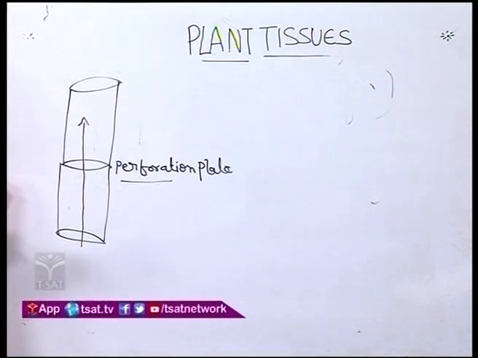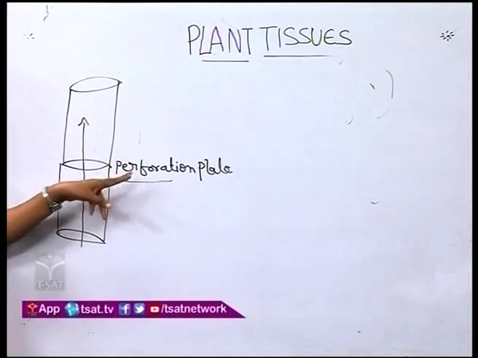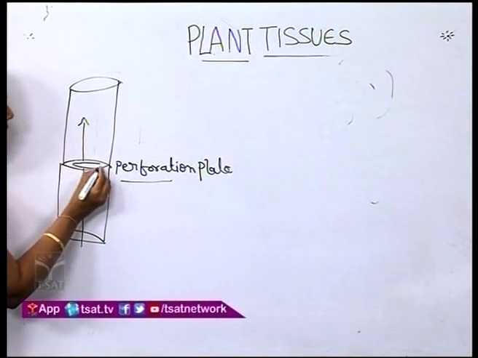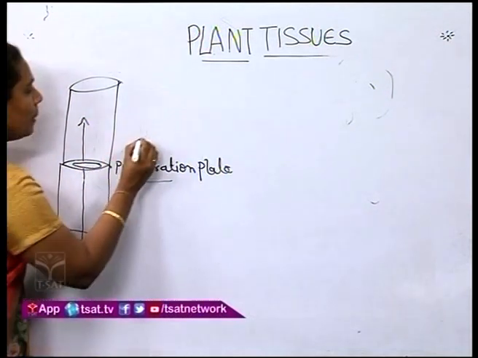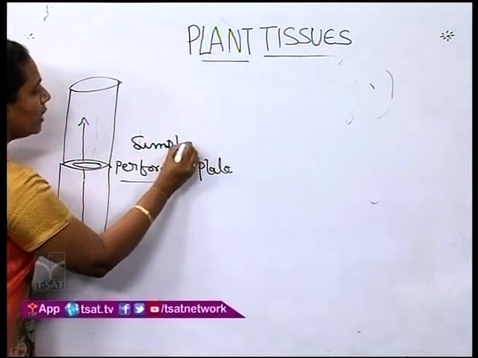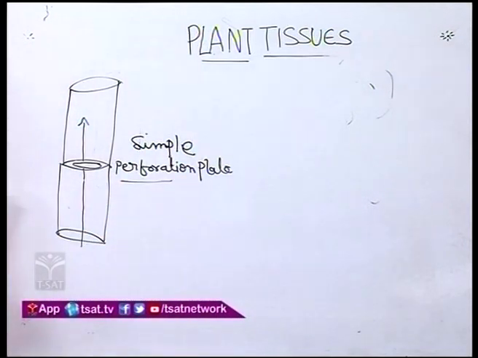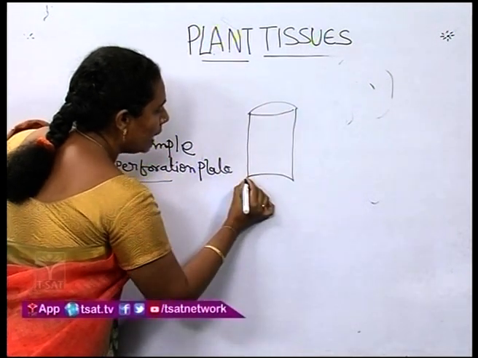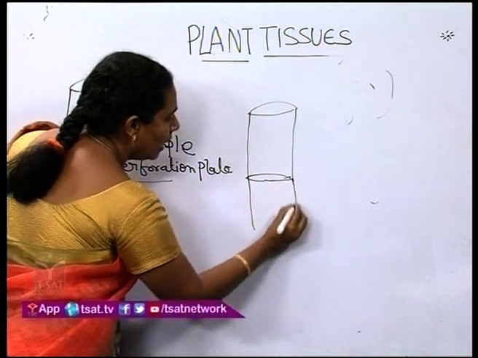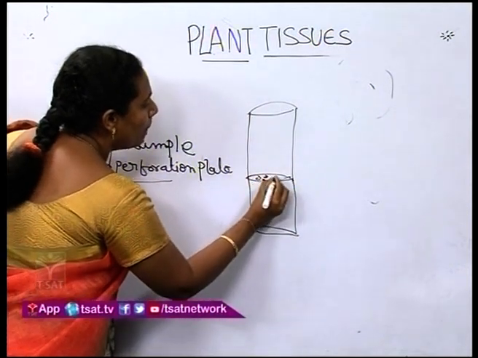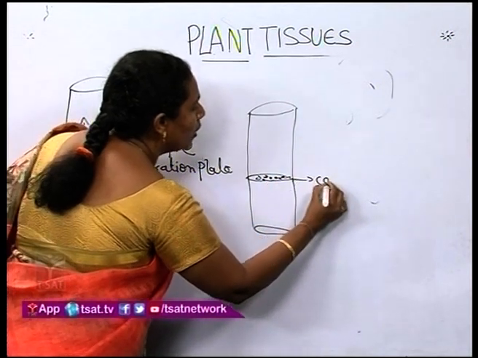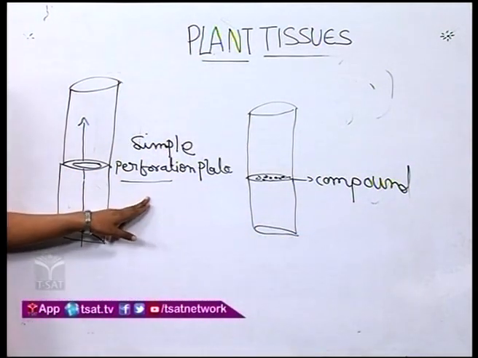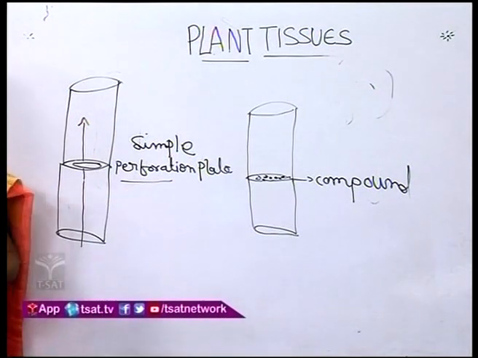Based on the number of pores which are present on this perforation plate, this perforation plate is divided into two types. If it contains only one pore, that perforation plate we are calling a simple perforation plate. If it contains more than one pore, that perforation plate we are calling a compound perforation plate. And presence of simple perforation is the advanced character.